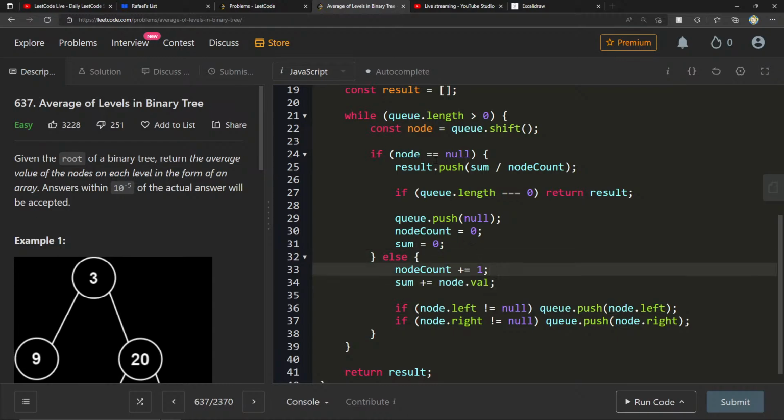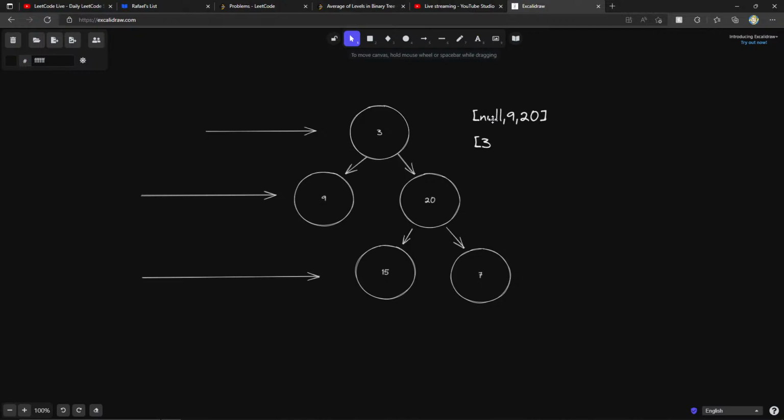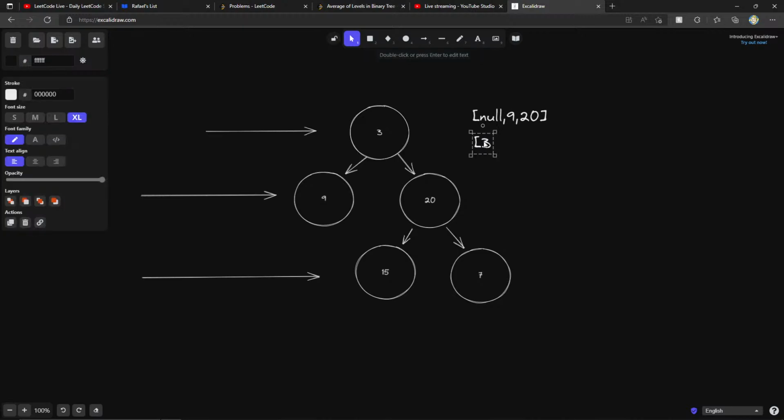So at the end, when my node is null, I can process my sum and node count, and that's how I get my average. If I keep going through this, all right, we just DQ'd 3. We got the average, and we put it inside our result here. Now, when we DQ null, we do our processing, and actually that's when we would include the 3 here, and we reset our sum and we reset our node count. Now, anytime I see a null, I also want to immediately push a null to the end, because that means that I've already reached the end of the level that I was on, right? Because the null signifies that.